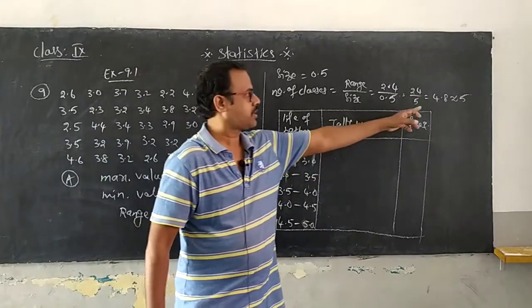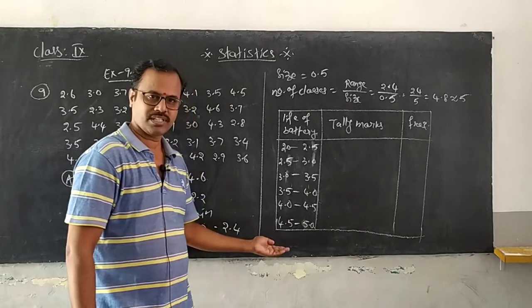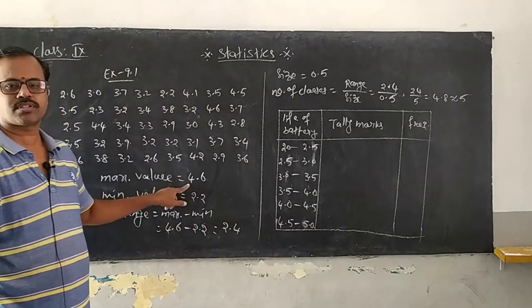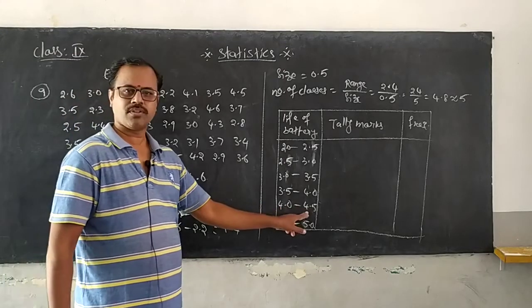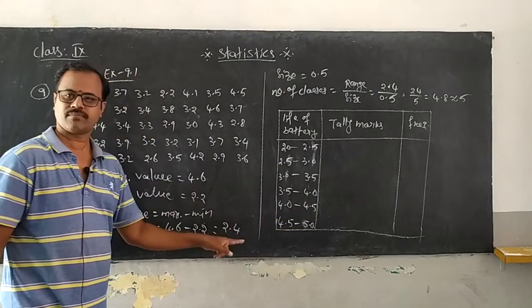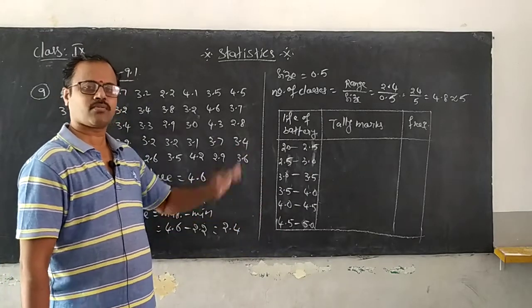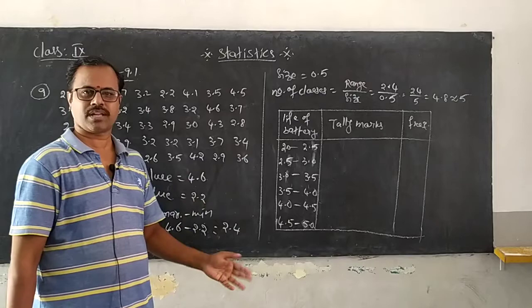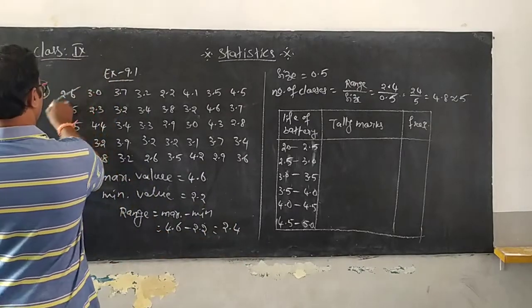But we approximately thought we needed 5 classes. We increased by 1 only because of 4.6, which is our maximum. If you stop at 4.5, you can't have 4.6 there, so you need one more class. You can take one more class or reduce one.